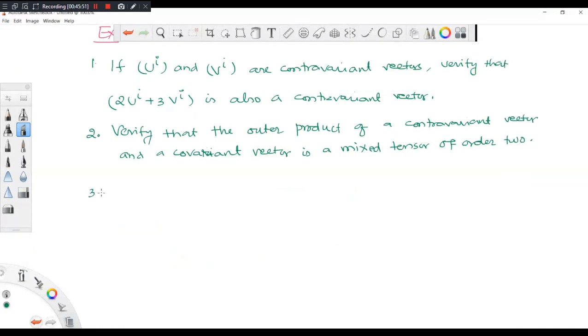Three. Show that if Tijkl are tensor components, of a tensor of order 4, then Tij is an invariant.